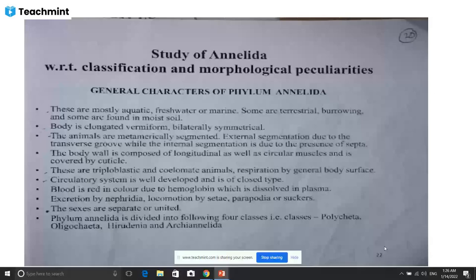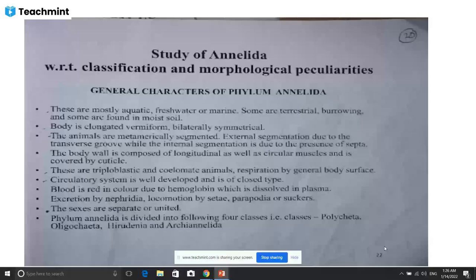Now, closed circulatory system and open circulatory system are totally different. In an open circulatory system, present in some animals, blood is not transported through artery, arteriole, vein, venule, capillary.